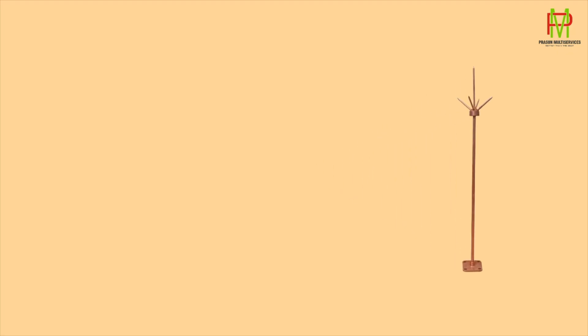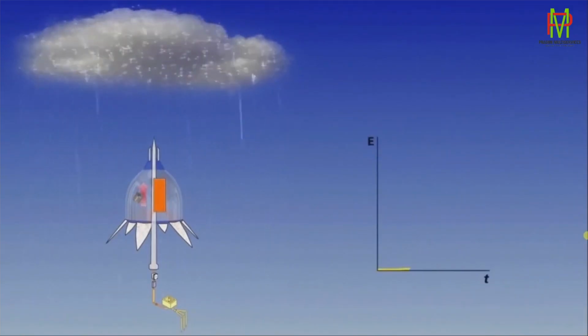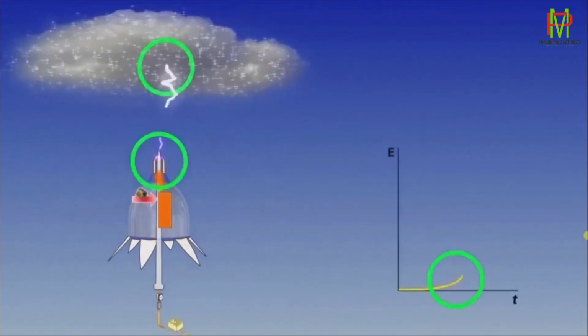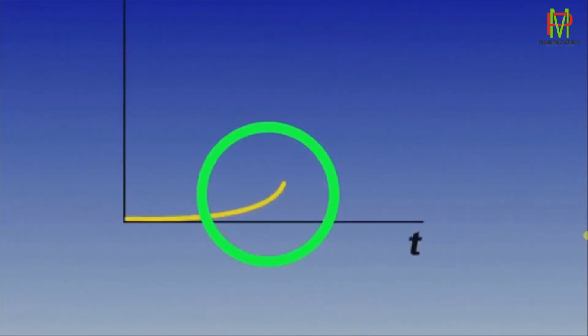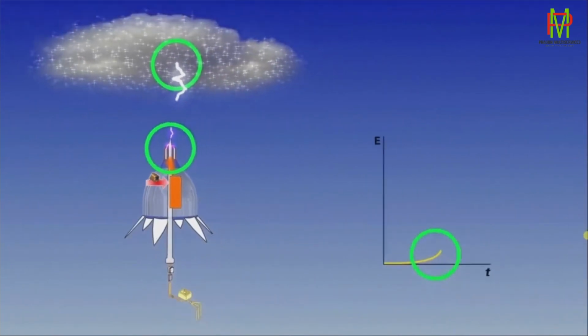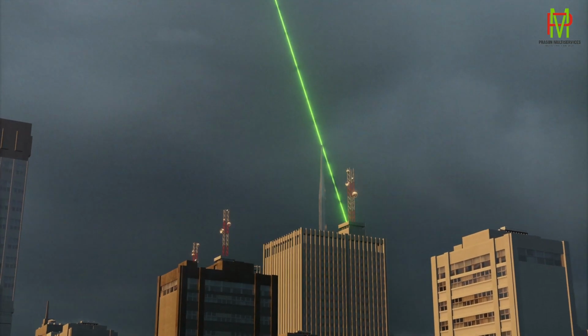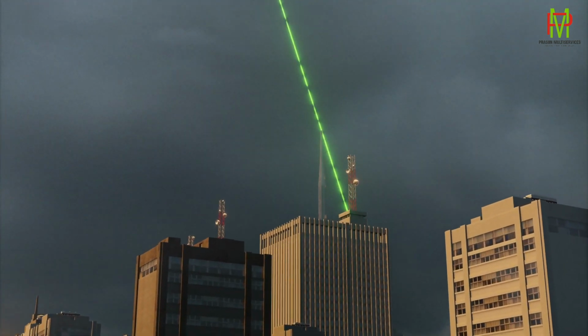What is a conventional or passive rod system? Simple rods or Franklin rods don't perform a special action during a thunderstorm. The protection of these rods is based on their position, morphology, materials, and the physical reaction that is performed due to the electrostatic field. The positive charge rises from the ground through the grounding system to the tip of the lightning rod,